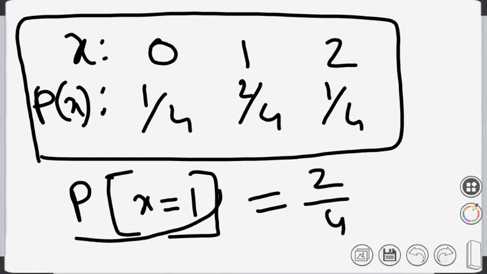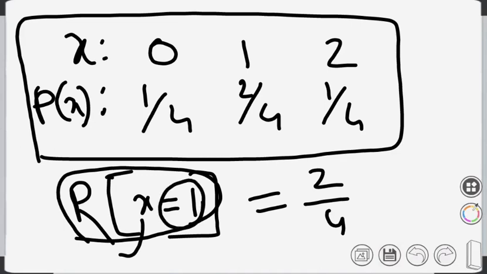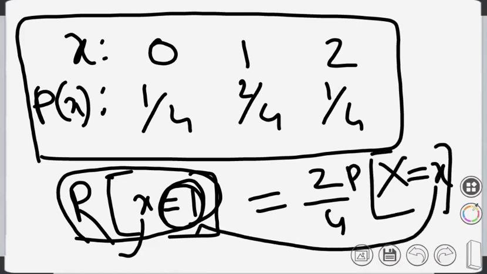So this implies the probability of the random variable at a particular point. The probability mass function is the probability of the random variable at a particular point, X equals small x. Small x means a particular value, a point, and capital X denotes the variable.